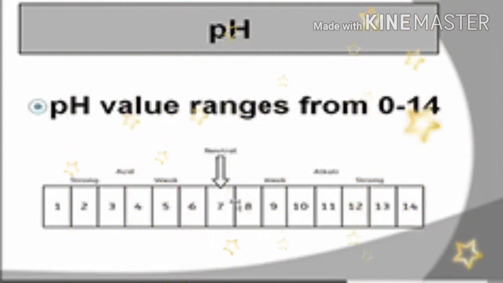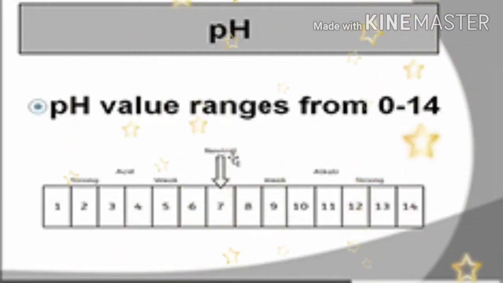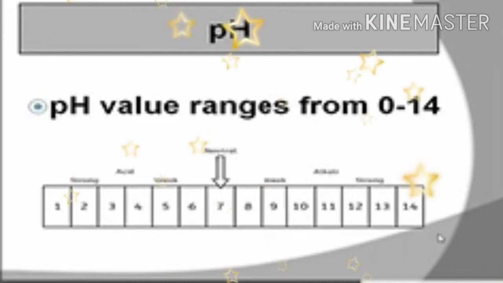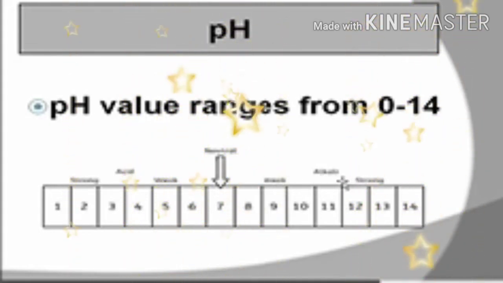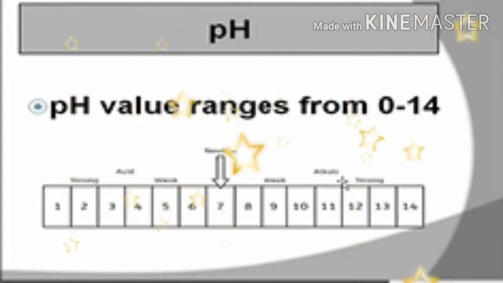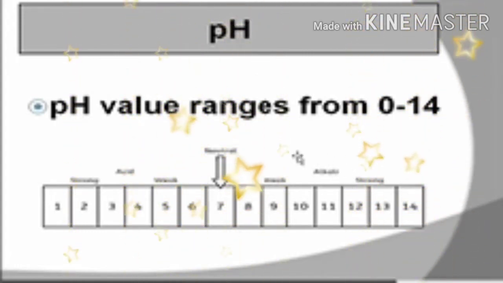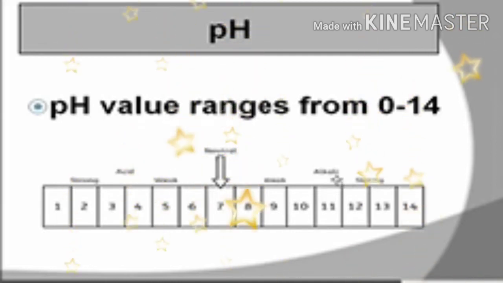The classification depends on this value, classified into acids, bases and neutral. If the pH value is 7, that solution will be called neutral. So depending on the pH value, we have to tell which one is the acid and which one is the base.